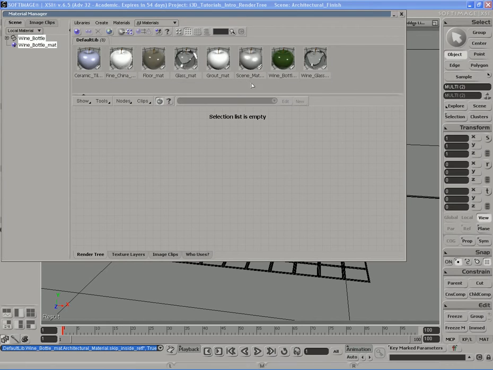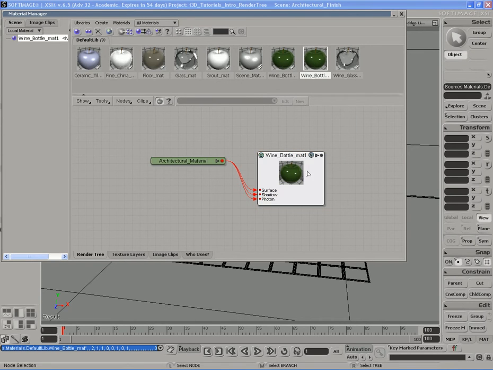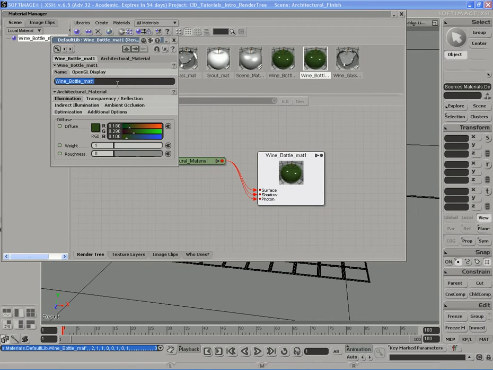Okay, let's set up the material for the cap that goes on the top of the wine bottle. So we have to do that now. I'm going to duplicate the wine bottle material, rename it to wine cap matte, and now let's change some of these settings around.